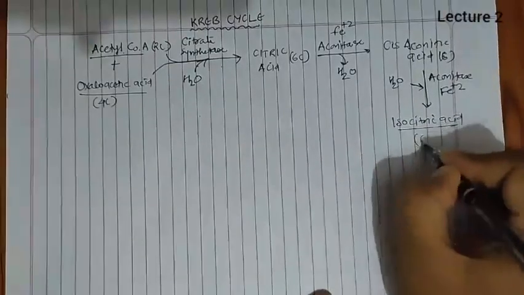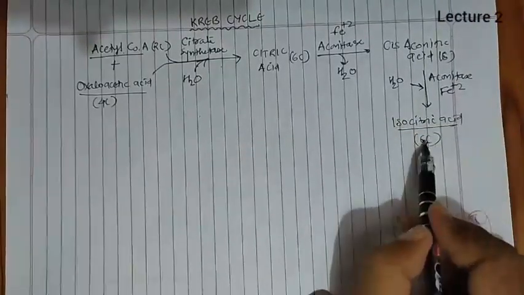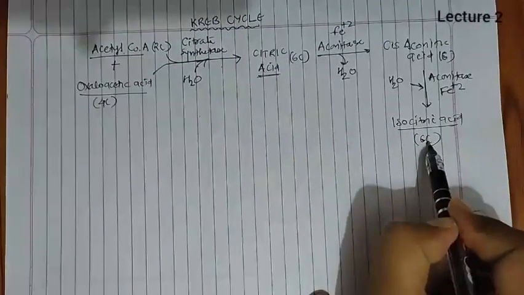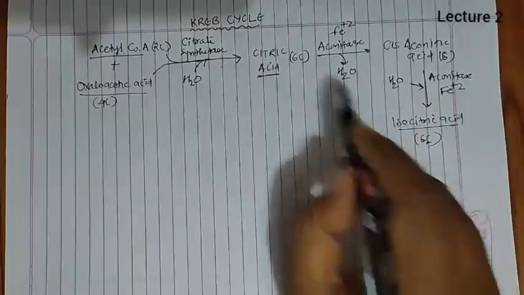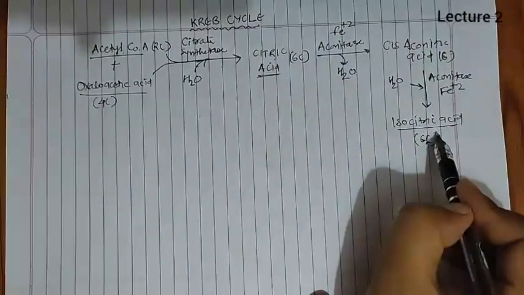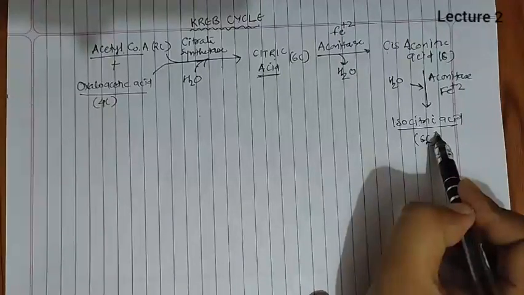Now isocitric acid is a 6-carbon isomer of citric acid. Citric acid and isocitric acid are both 6-carbon compounds, and they are isomers of each other. So citric acid, by loss of water and again by gaining of water, ultimately converts into isocitric acid, which is the isomer of citric acid.